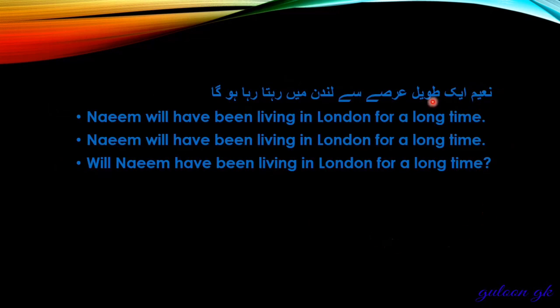नईम एक तवील अरसे से लंदन में रहता रहा होगा, or you can say रह रहा होगा. Both are correct. Naeem will have been living in London for a long time. Naeem will not have been living in London for a long time. Will Naeem have been living in London for a long time? Positive sentence, negative sentence, interrogative sentence. Long time तवील अरसे से.